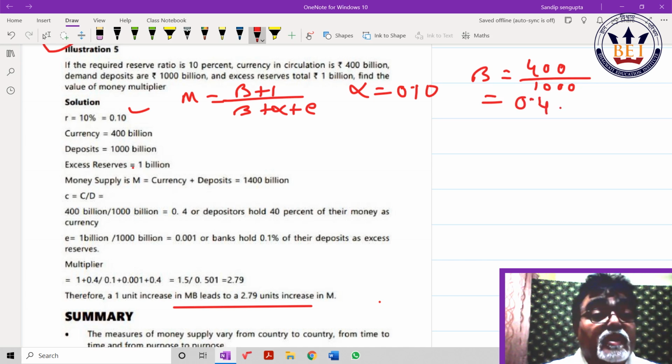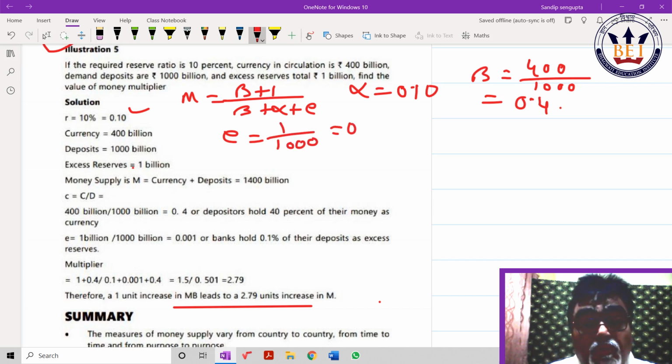If I committed a mistake in calculation, so money multiplier, put the value. Beta means 0.4, 1, 0.4 plus 0.10 plus 0.001. Now what value will come? You check that.